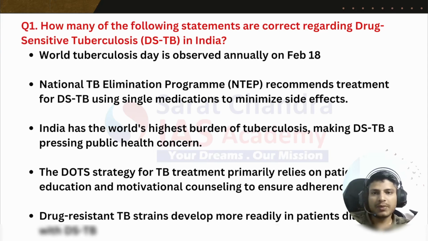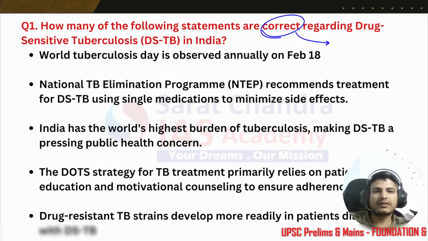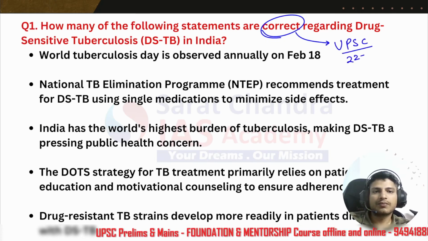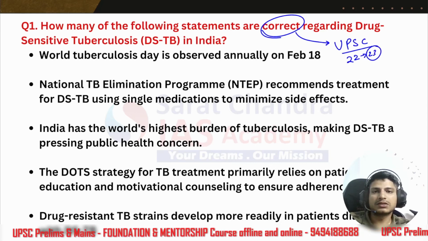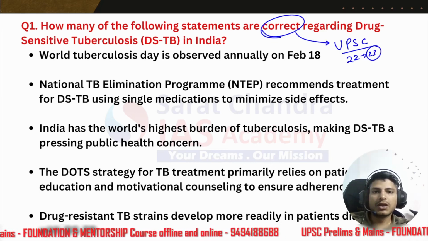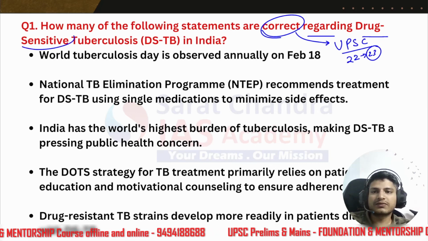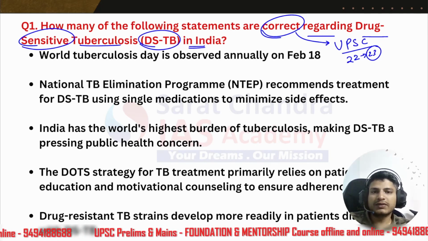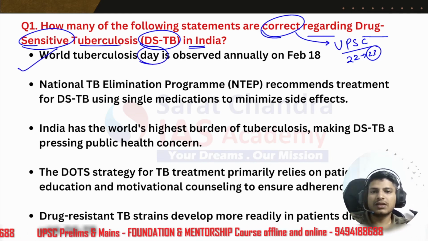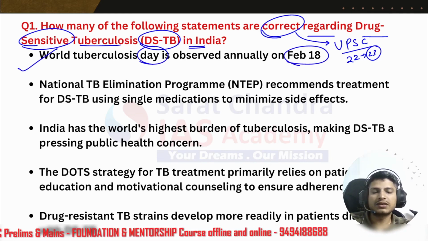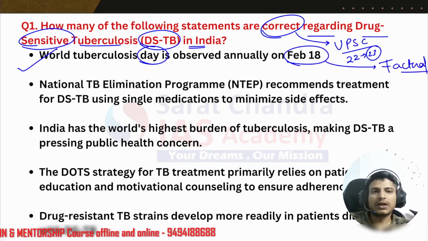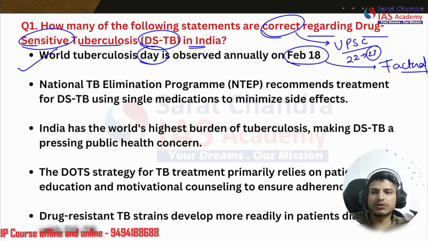So, the question is how many of the following statements are correct? This is the most typical format the UPSC has been asking since 2022, 23, and 24, and the questions will keep coming. Regarding drug sensitive tuberculosis, that is DSTB in India, what are the statements? World Tuberculosis Day is observed annually on February 18. Now, this is a factual statement. You cannot eliminate it if you do not know about it.